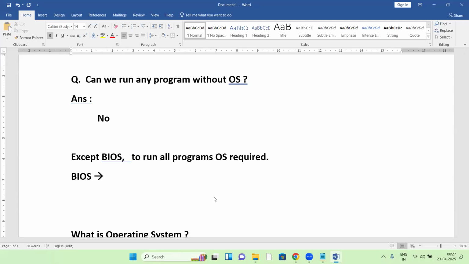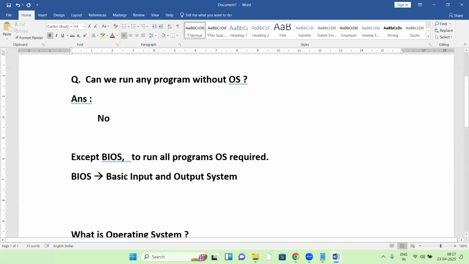So what is exactly BIOS? Can anyone give the abbreviation of BIOS? BIOS stands for Basic Input and Output System.